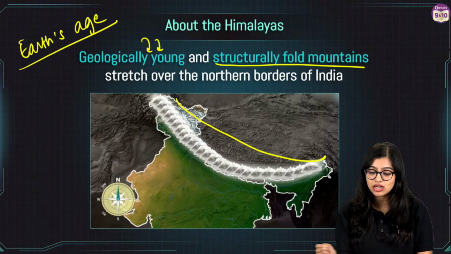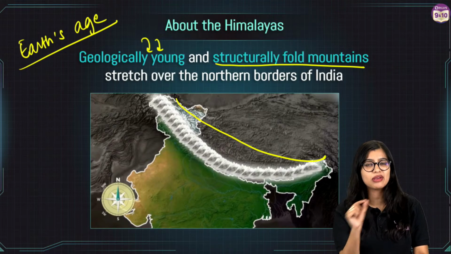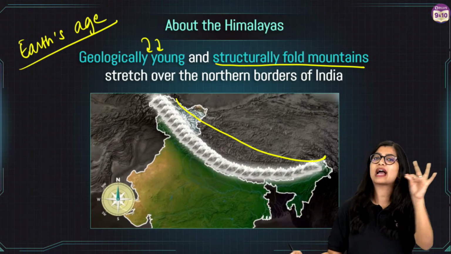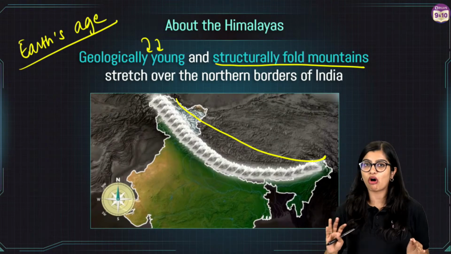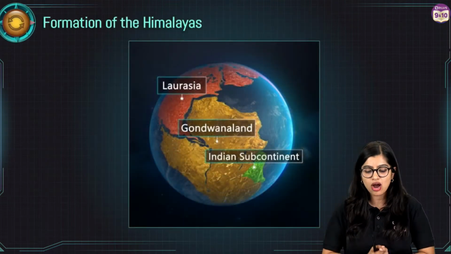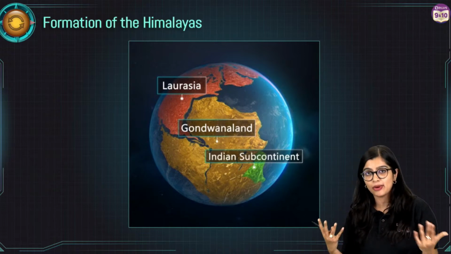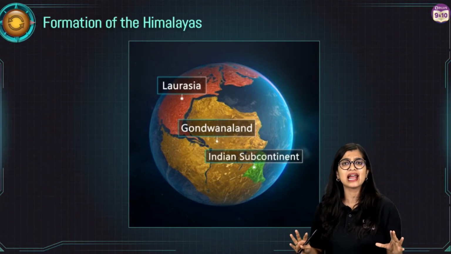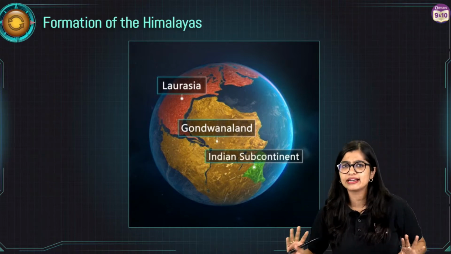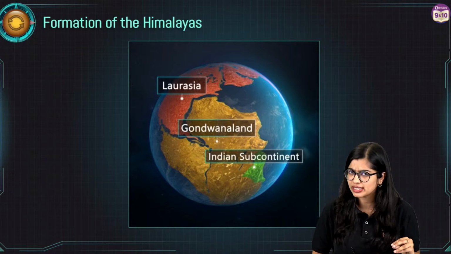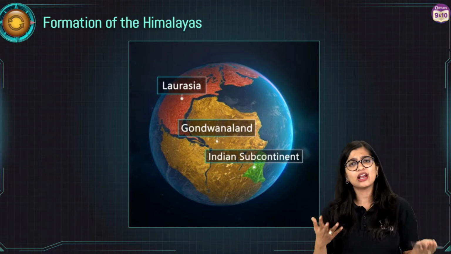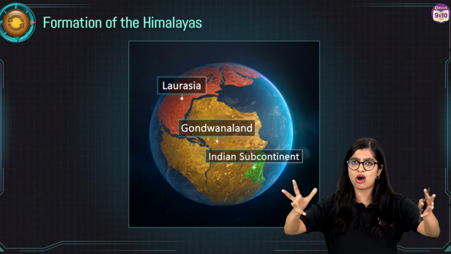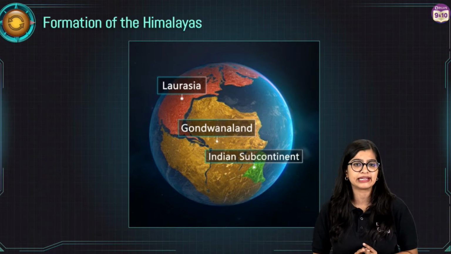Now we are saying structurally fold mountains. So we'll go back a little bit in history to understand how the Himalayas were formed. When you talk about Earth, today we have so many continents and so many oceans. We learn all their names. But if you go back in time, it is not like the Earth was formed with all these continents and oceans in place, right?